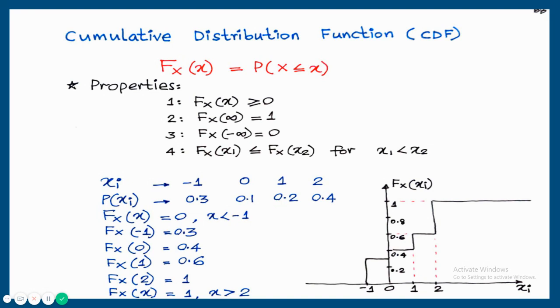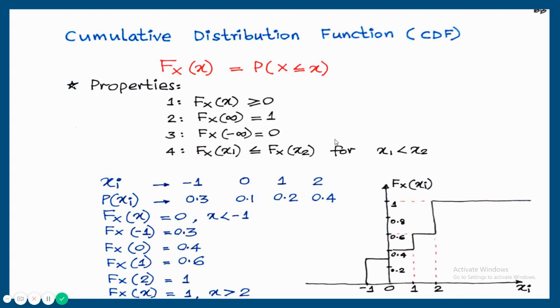Fx of 5 is accumulation of probabilities of the random variables from minus infinity to 5. In that range, all random variables will come. So the total probability is always 1. That is why for any number greater than the highest random variable, the answer is always 1. Any number less than the lowest random variable, the answer is always 0. Between the lowest and highest random variables, the probability should be accumulated.